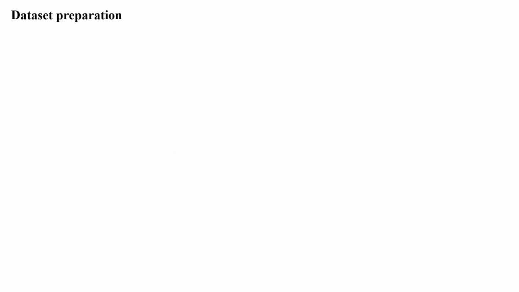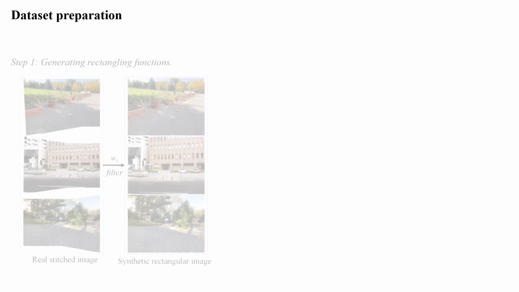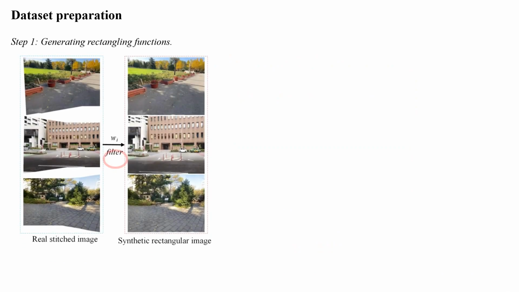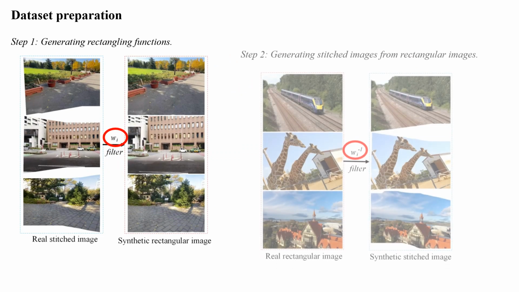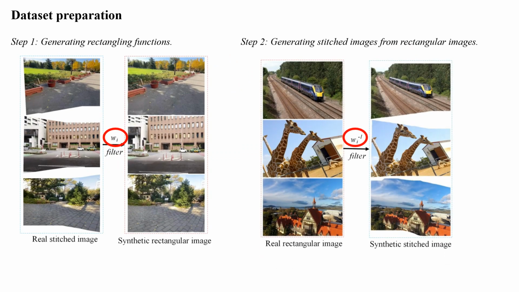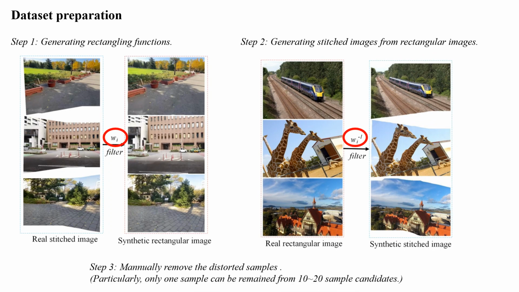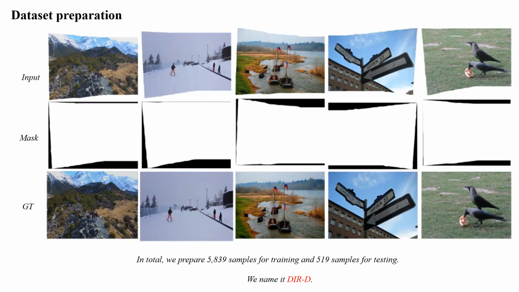We prepare our dataset in 3 steps. We first generate abundant rectangling functions by the traditional algorithm. Then we use the inverse warping of these functions to generate synthetic stitched images from real rectangular images. Finally, we remove the distorted samples manually. Here are several dataset samples. In total, we prepare 5,839 samples for training and 519 samples for testing.